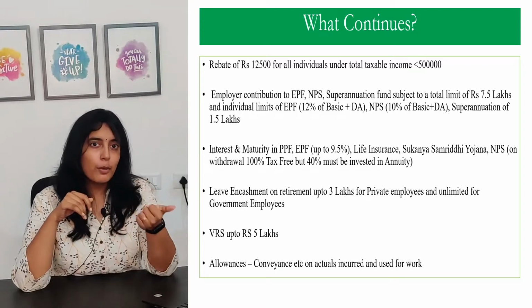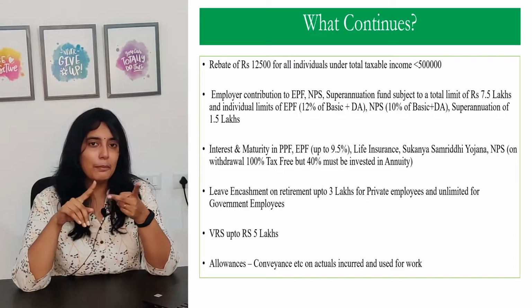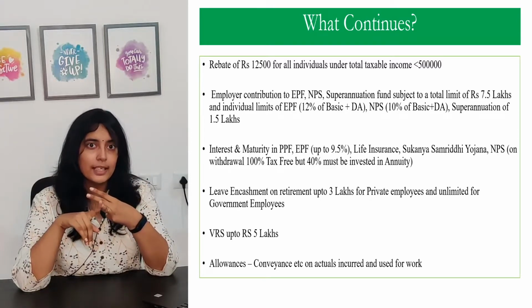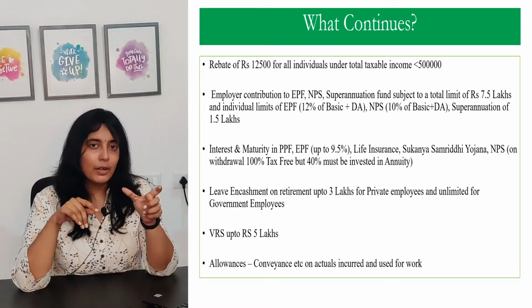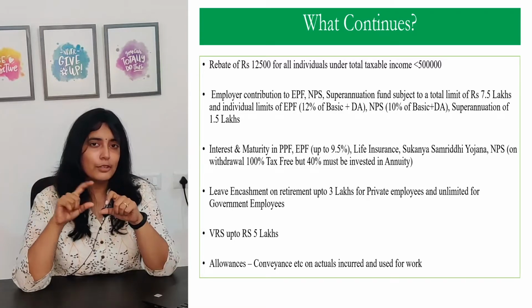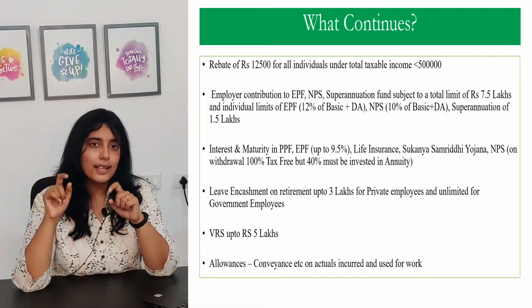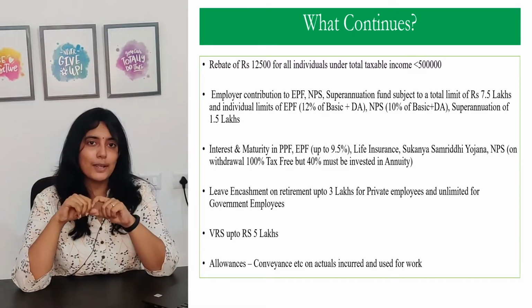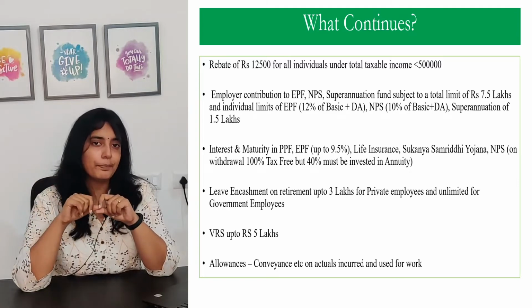The next most important part is for employees. If you are employed, then your company will give you EPF, NPS, and superannuation benefits. So in the old regime, all of these are not taxable up to a limit of 7.5 lakhs, and each of them has individual limits as well. This is continued in the new regime as well, and this is a very big benefit.